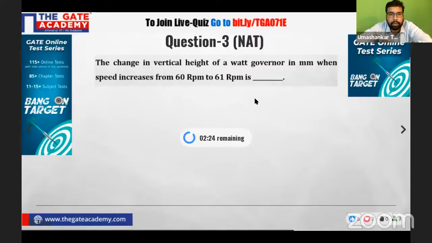So we know we have some governors now: Watt governor, Porter governor, Proell governor. Let's see if we can do it. Please try it, beta.